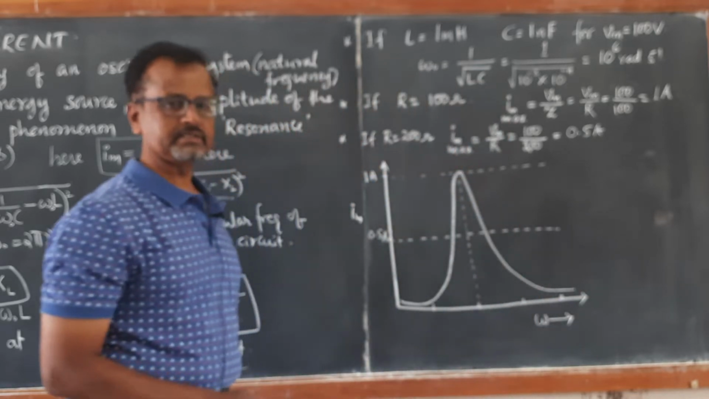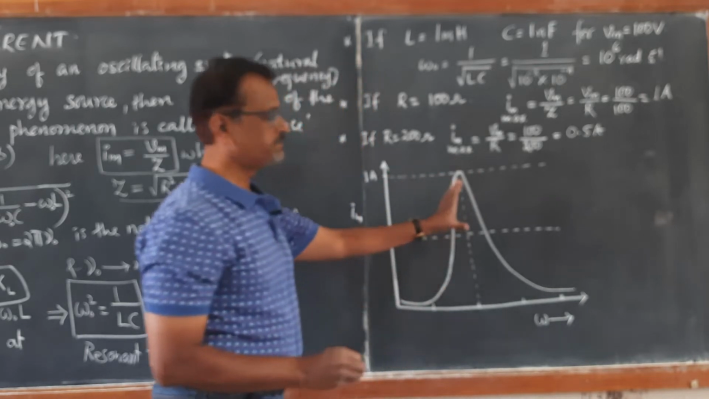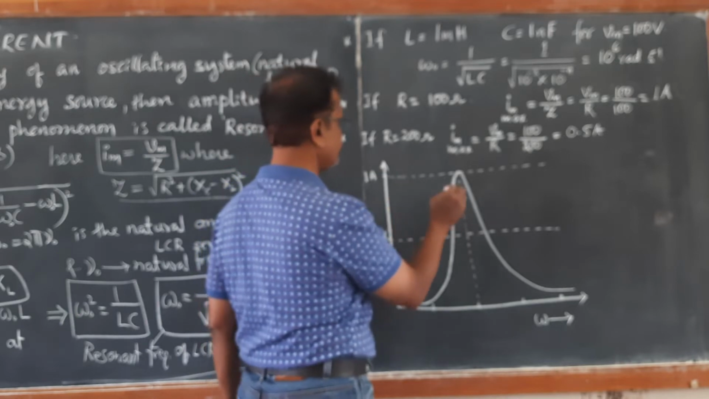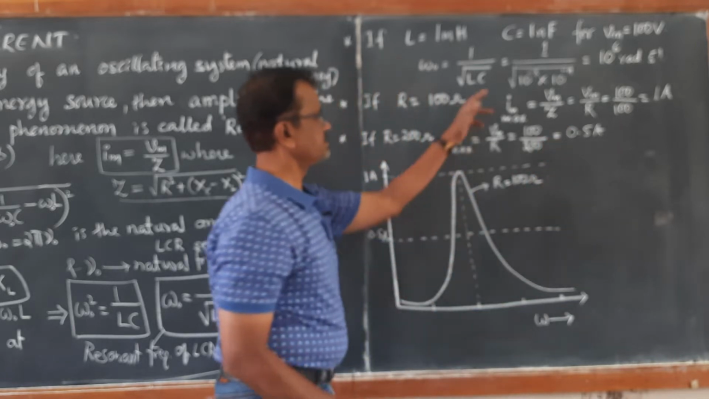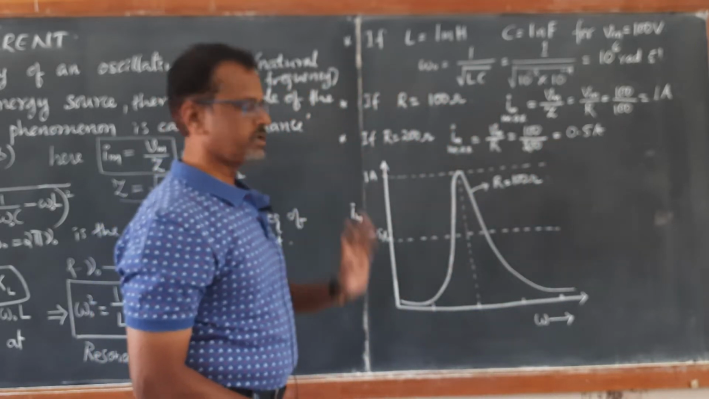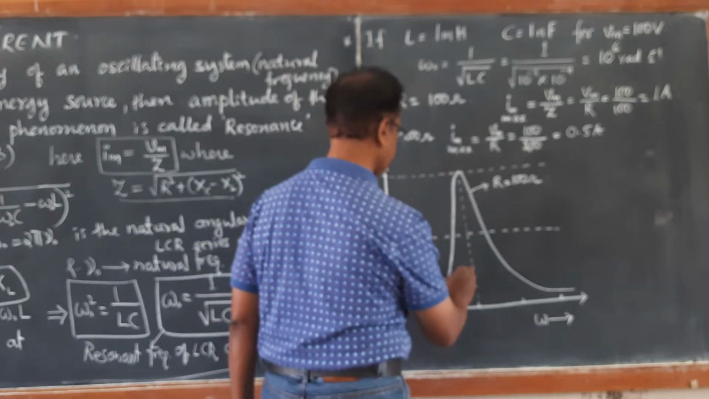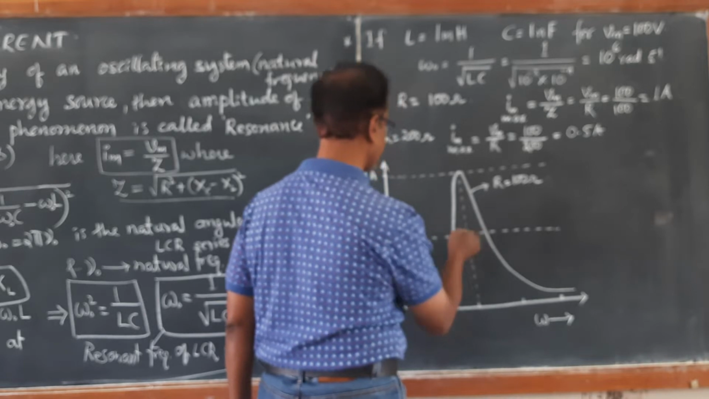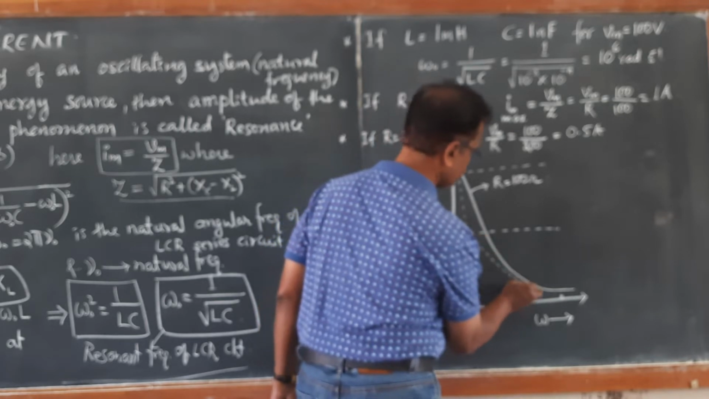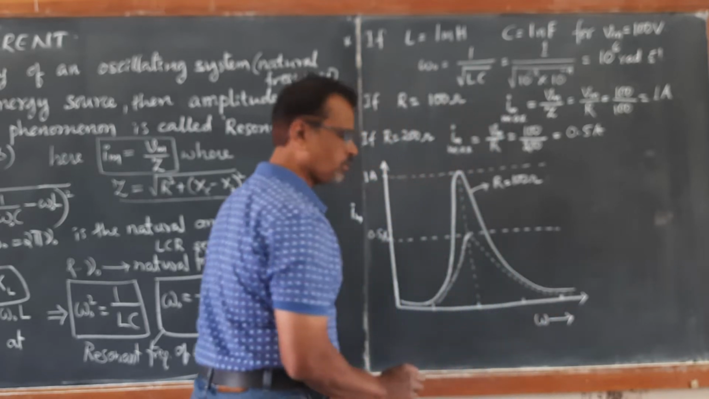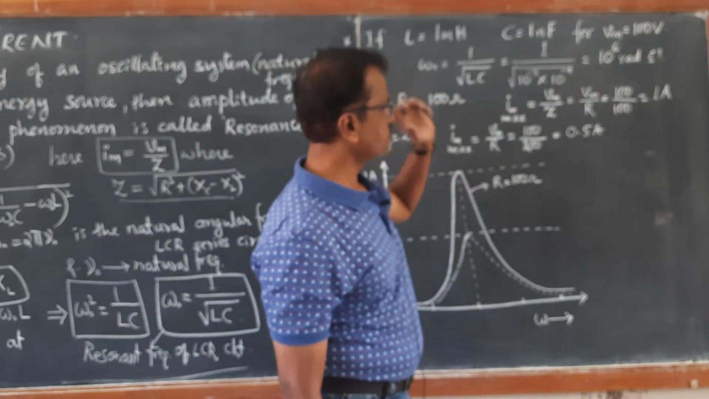This is the kind of graph we get, and this is what we call the peak value of current, reaching the maximum amplitude of 1 ampere for R equal to 100 ohm. That is the first case. If R is chosen to be 200 ohm, you will get a similar graph, for which the peak value of current does not reach 1 ampere. It reaches a maximum value of 0.5 ampere. This is happening exactly at 1 megahertz, 1 mega radian per second.